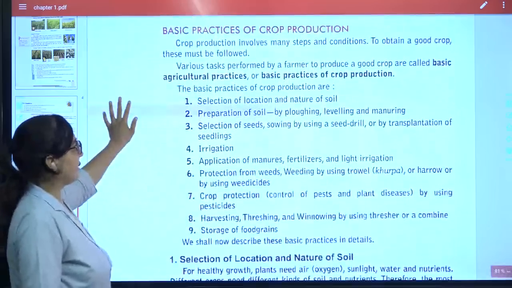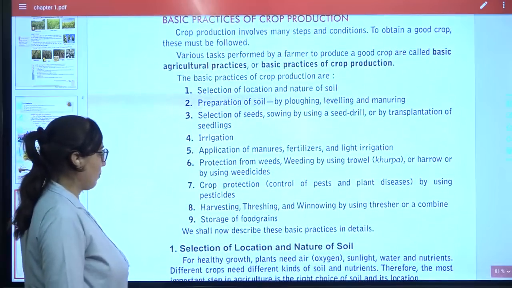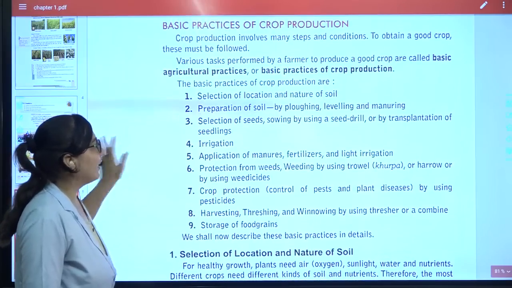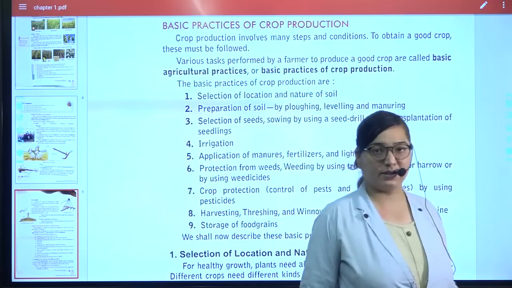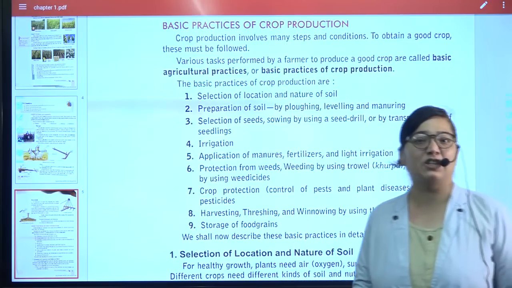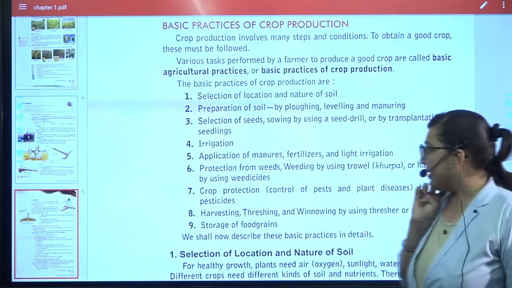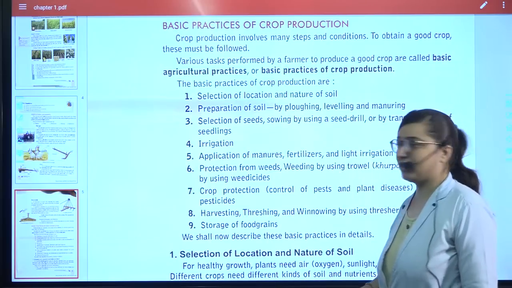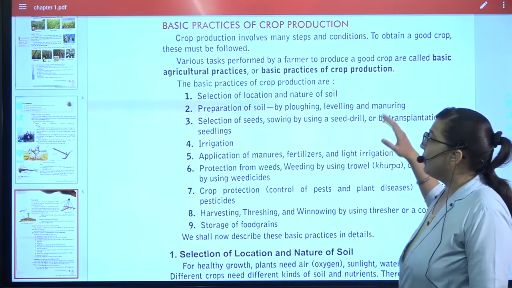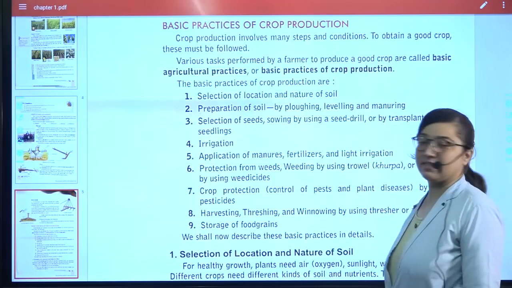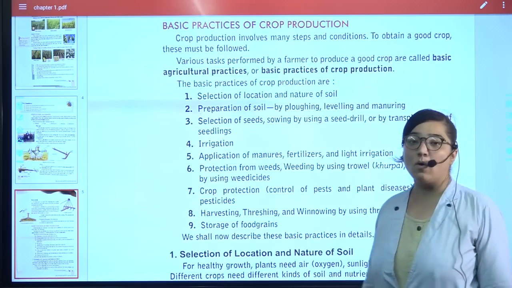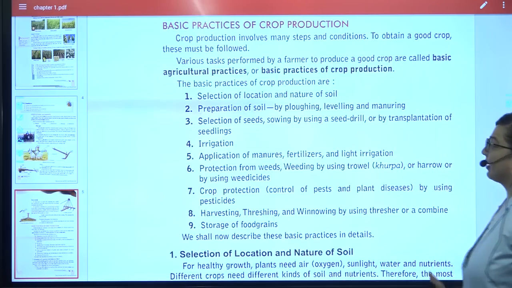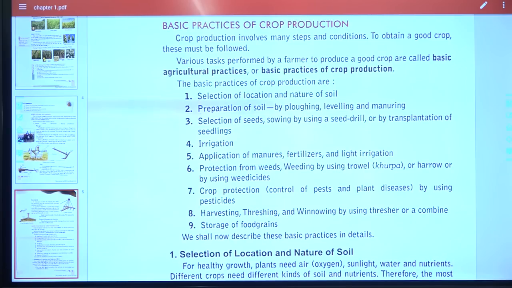Then comes this, that is next, basic practices for crop production. There are 9, and we have already done this as a part of our syllabus when I had taken one lecture NCERT based. But now we are doing it Prachi textbook based. So these are the 9 practices which are generally done for crop production. Only read the name. Okay, then we will move further. One by one I'll teach you.